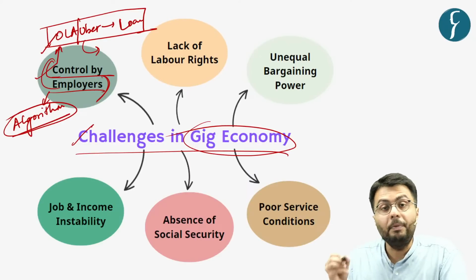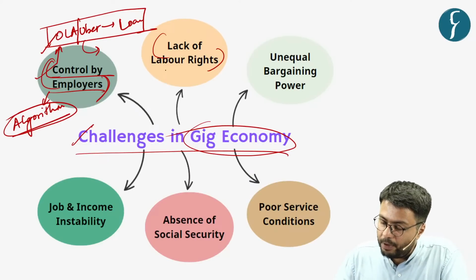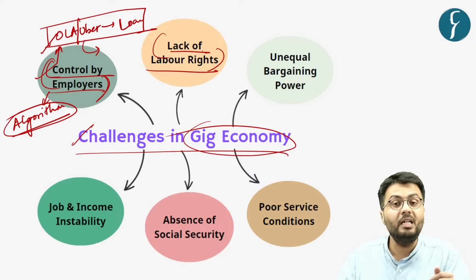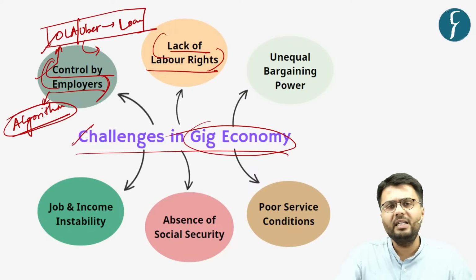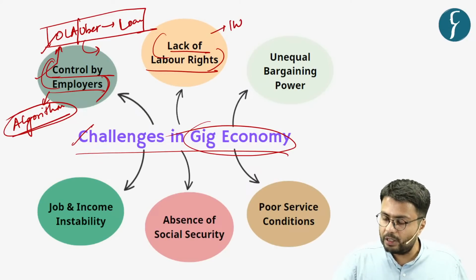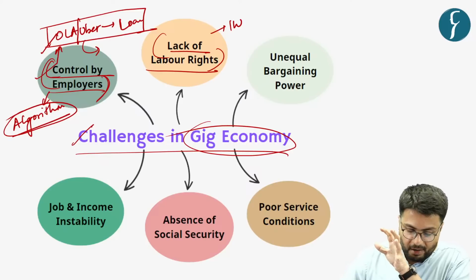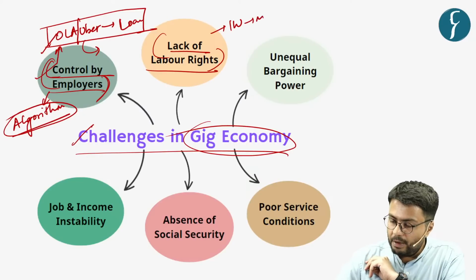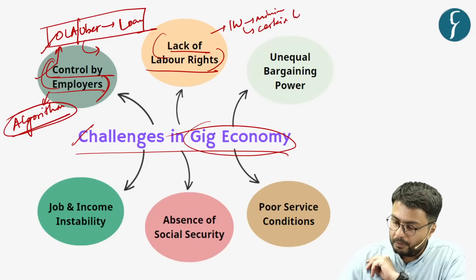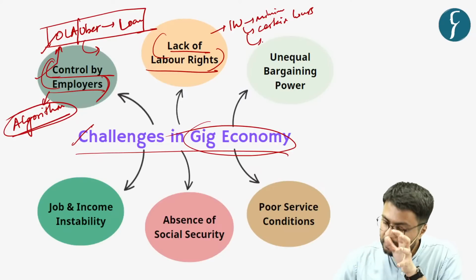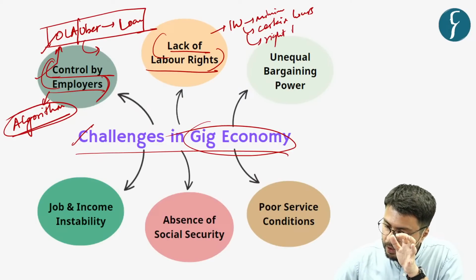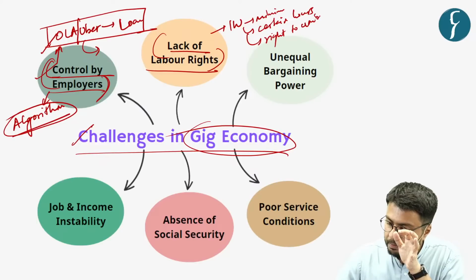And this is supplemented by the fact that members of the gig economy lack certain labor rights which are otherwise extended to industrial workers. For example, industrial workers have the right to minimum wage, to work a certain number of hours, and to have certain benefits, such as the right to form a trade union.